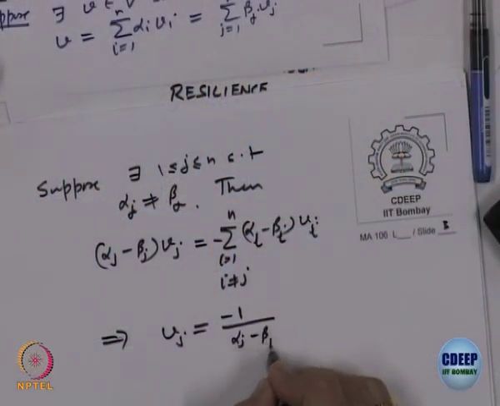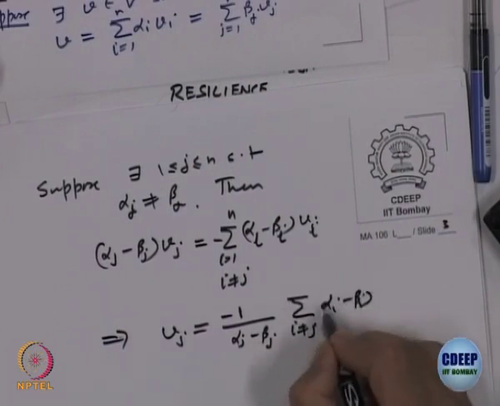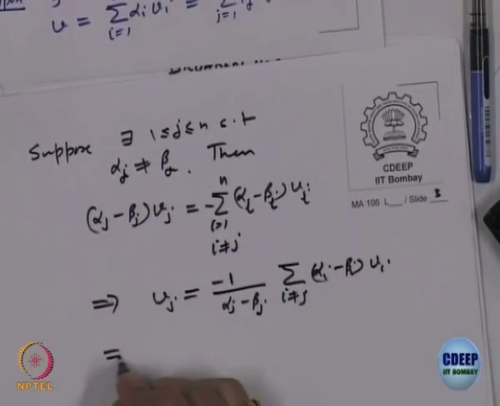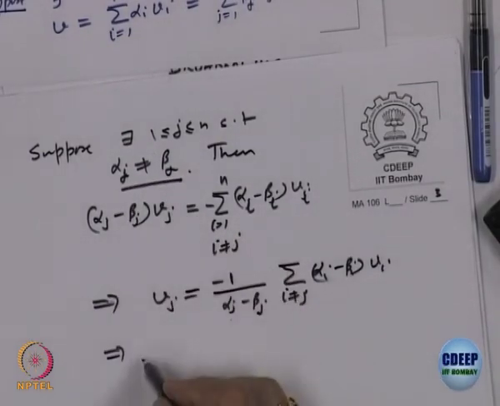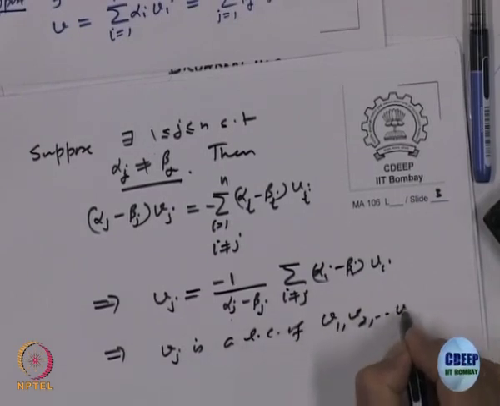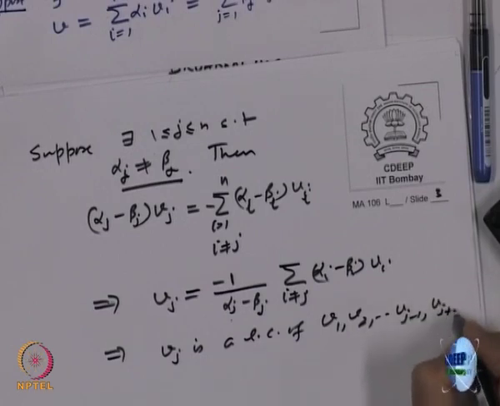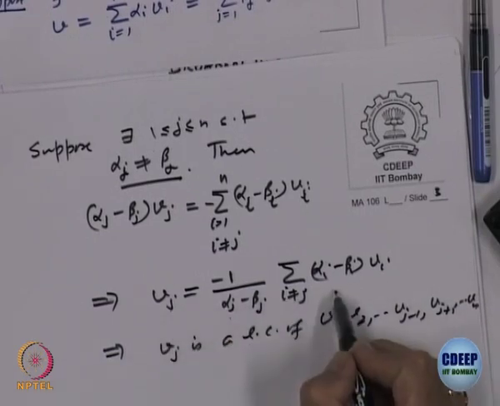So what does this imply? This implies v j can be written as minus 1 over alpha j minus beta j, summation i not equal to j, alpha i minus beta i times v i. Note that alpha j is not equal to beta j, so I can divide by that, right. That is what we assumed. But that means what? That means v j is a linear combination of v 1, v 2, up to v j minus 1, v j plus 1, up to v n, right. This v j is a linear combination of the remaining v i's.